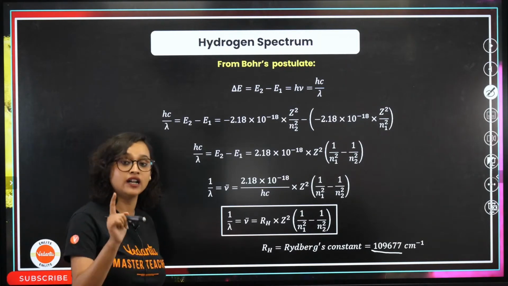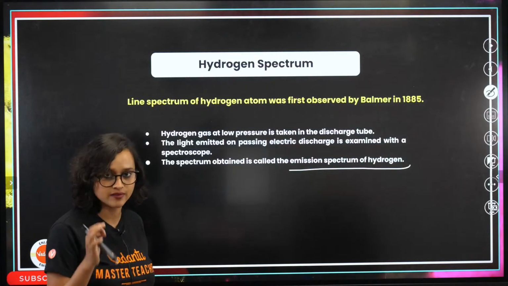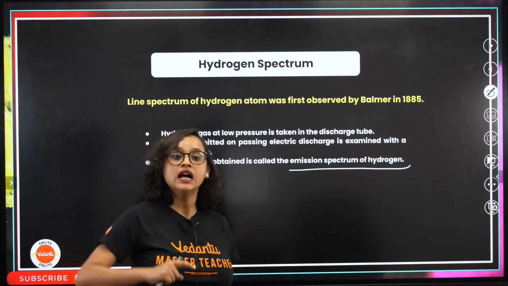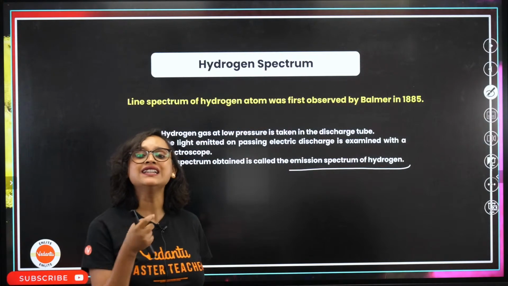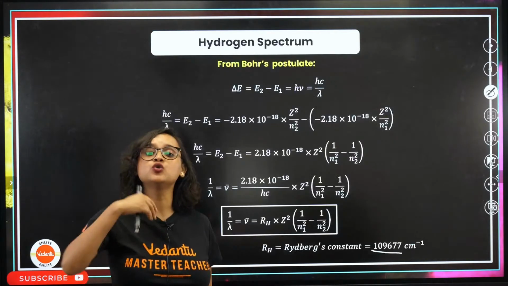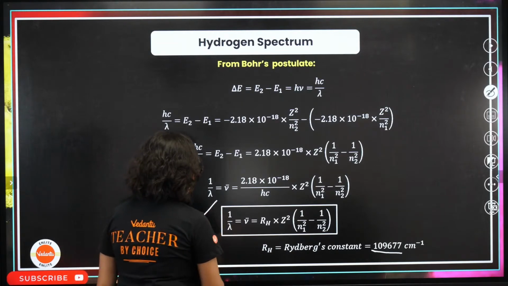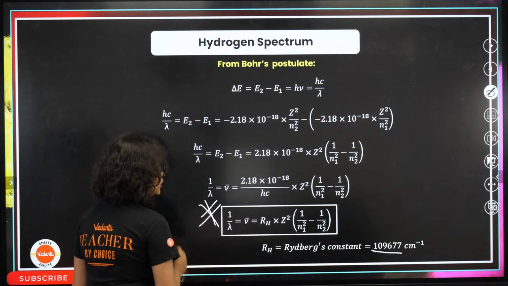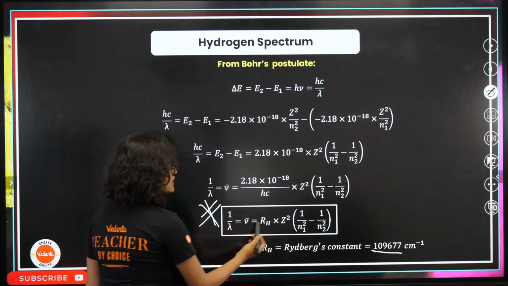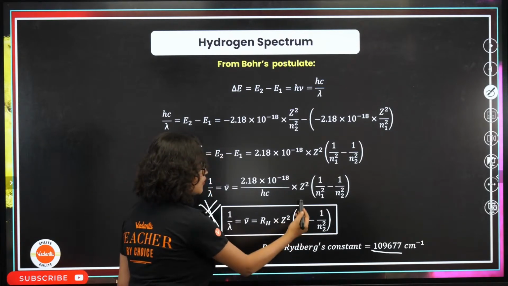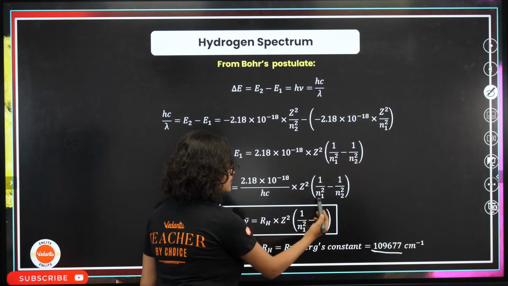Now, understand what Rydberg did. Balmer did it first, no doubt about it. But Balmer's was very specific. Rydberg wanted to generalize it, and when he did, this becomes our formula: 1 by lambda, which is equal to nu bar, is equal to R_H into Z square, 1 by n1 square minus 1 by n2 square.